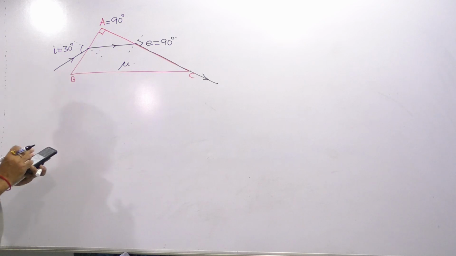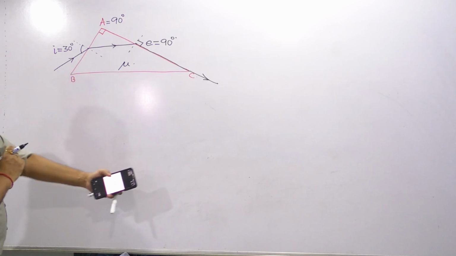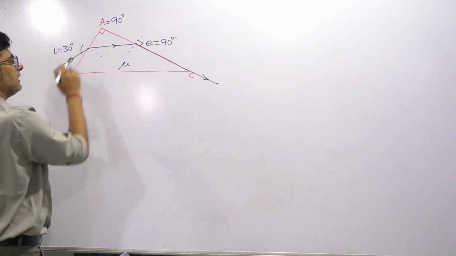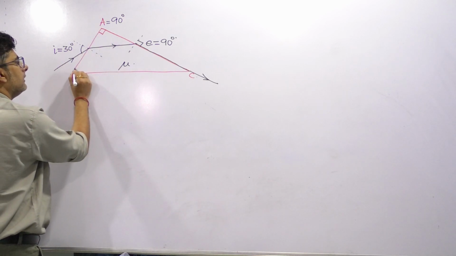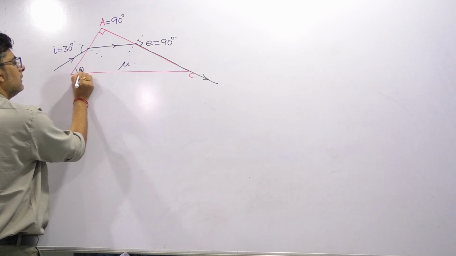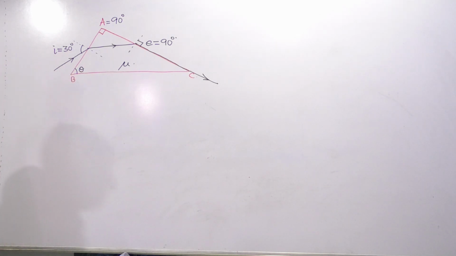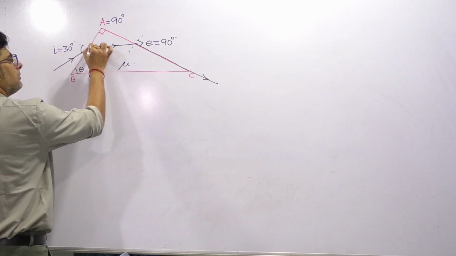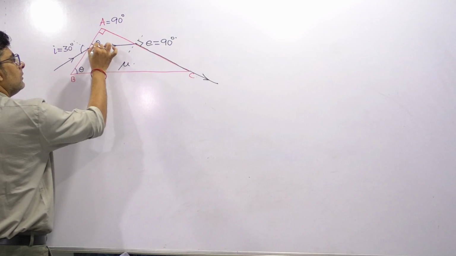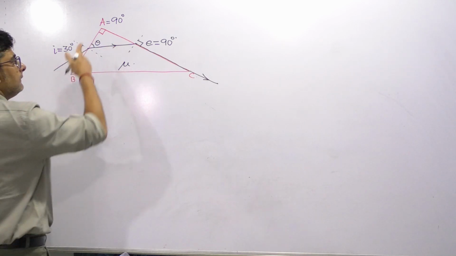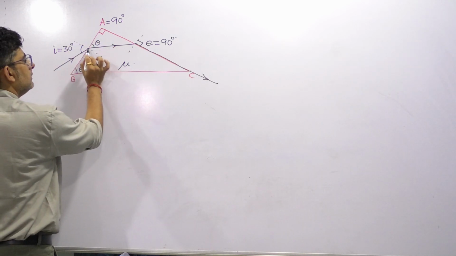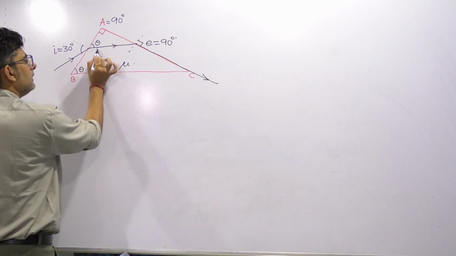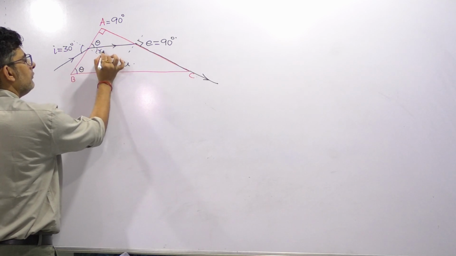Now how to get this? First of all, let's take this angle as theta. Now if this angle is theta, since it is parallel to the base, this will also be theta. If this is theta, then this one is R1, which is how much?